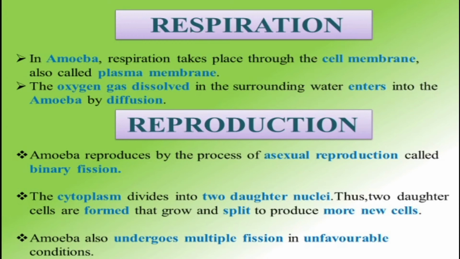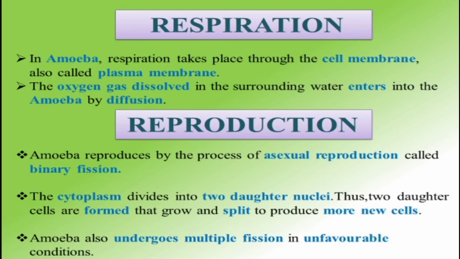The amoeba is present in stagnant water, ditches or any other pond or lake. The water contains dissolved oxygen gas present in the water bodies. That time, the amoeba takes oxygen by way of diffusion. Like ourselves, we take in oxygen and give out carbon dioxide. This is called aerobic respiration.